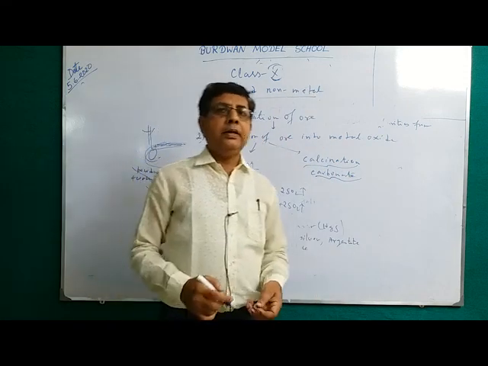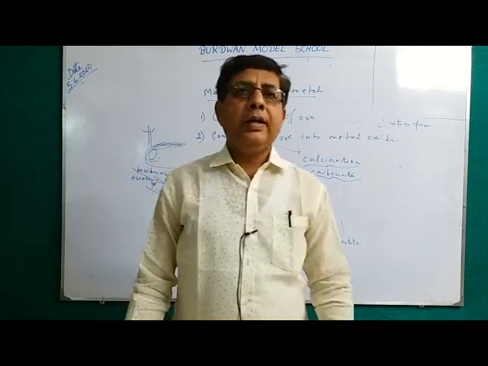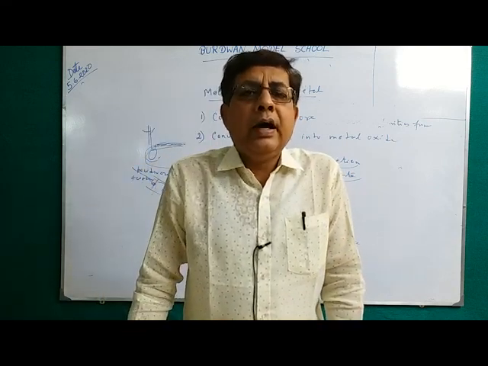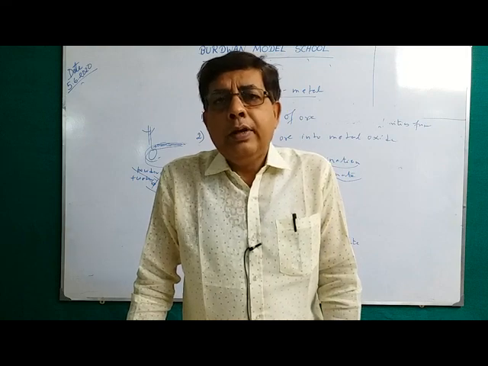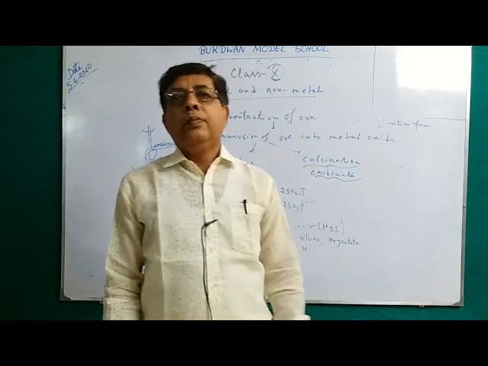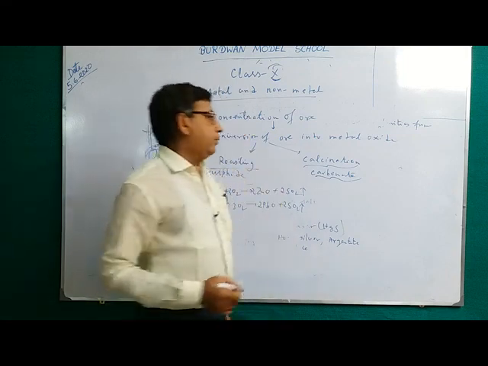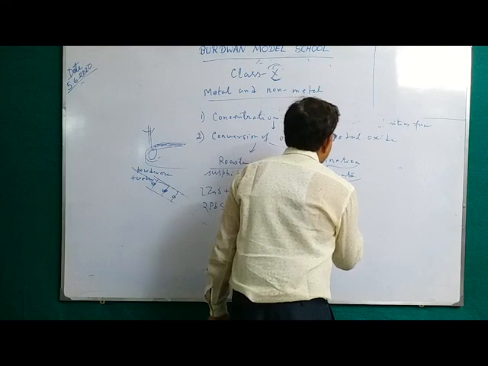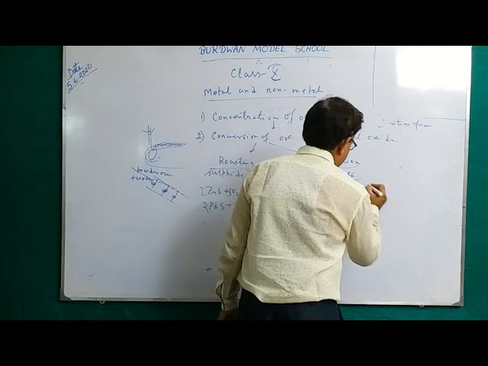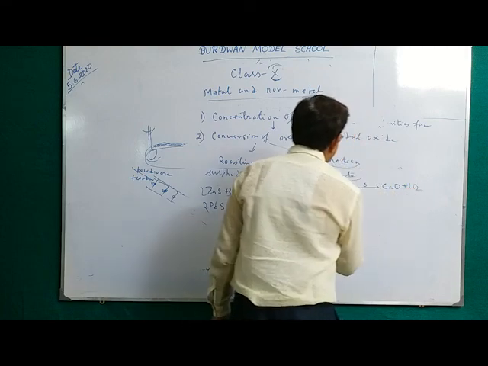Another process, calcination, is mainly done for carbonate ore. In this process, the metal carbonate is heated at high temperature below its melting point in absence of oxygen. Roasting is done in presence of oxygen, but calcination is done in absence of oxygen. Say calcium carbonate, when heated at high temperature, forms calcium oxide and CO2.